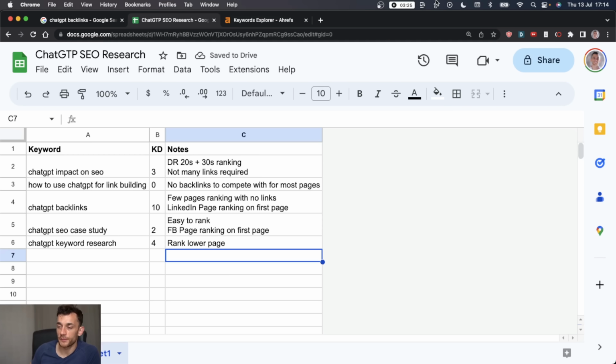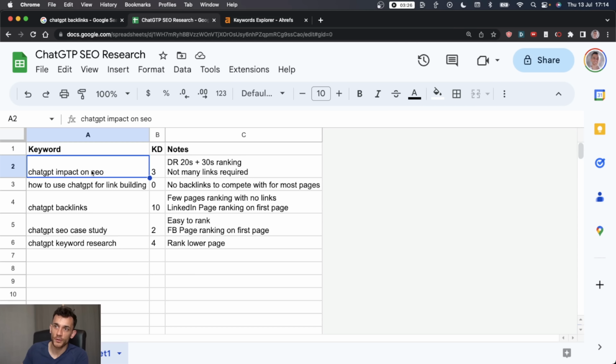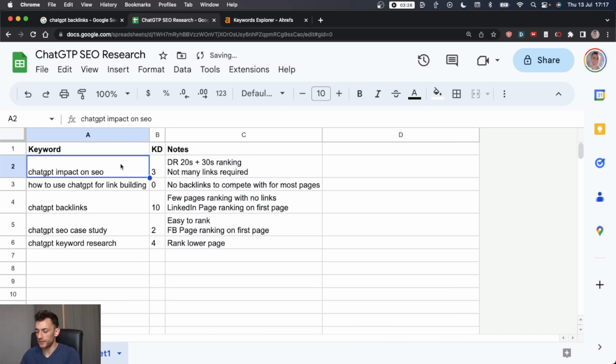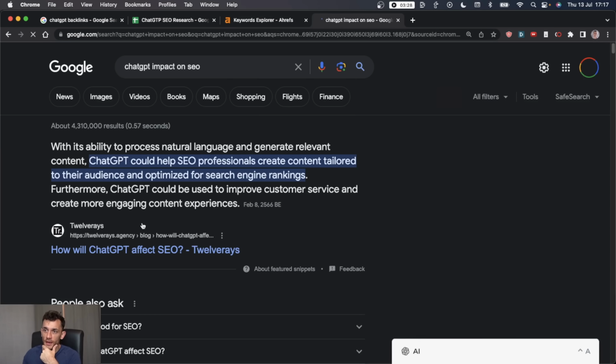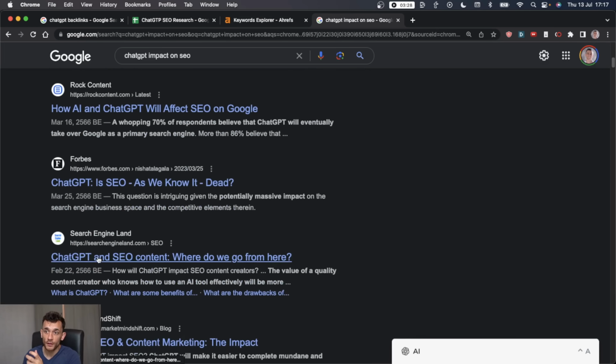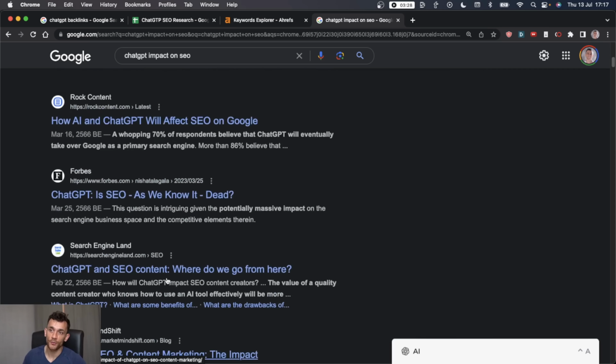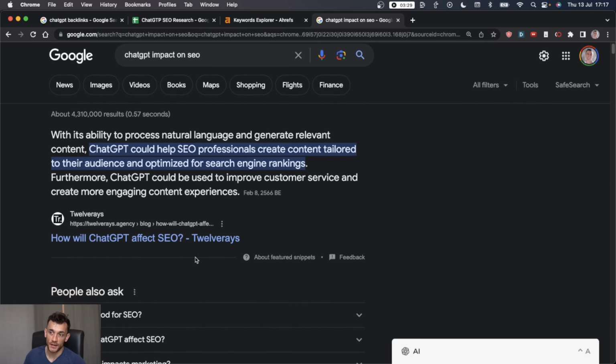And next up, it's time to start creating the content for this page. Now, the other important thing to note here is that you have to figure out the search intent for each of these keywords. So what I'm going to do next is figure out which of these keywords I can map out to the content I want to rank for. So if we type this into Google, we'll see what type of content we need to create to rank for this keyword, because we want to figure out, okay, what problem do we need to solve with our content to make sure that we rank? And how do we figure that out? We just look at what's ranking at the top page of Google.